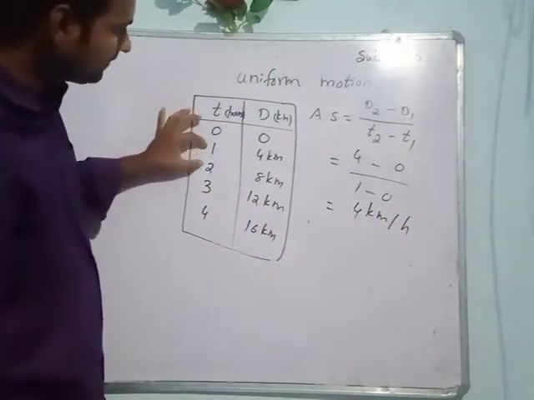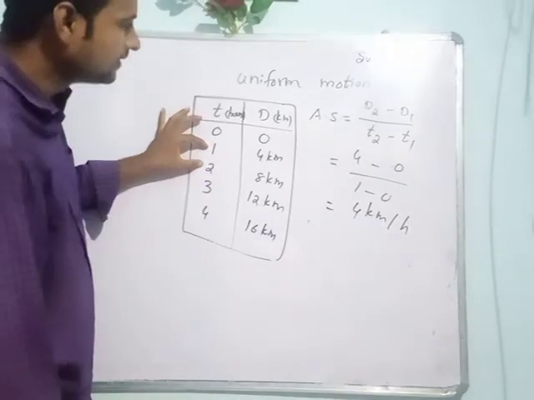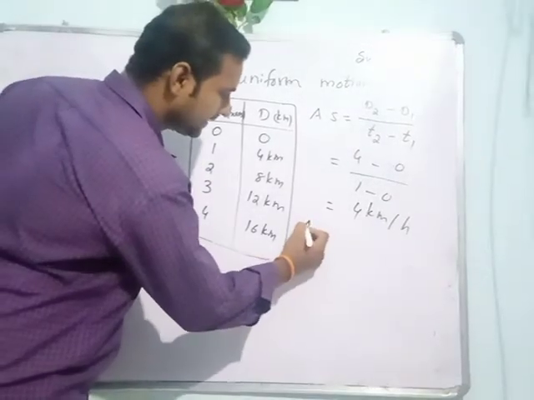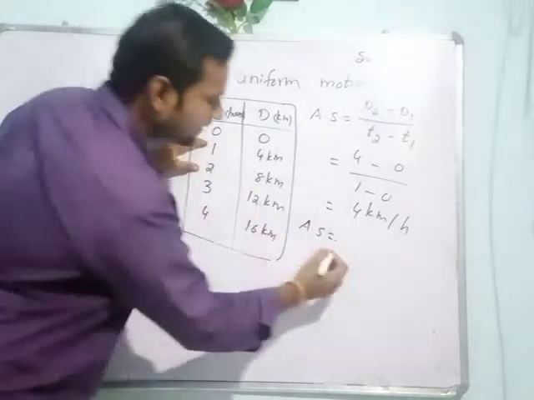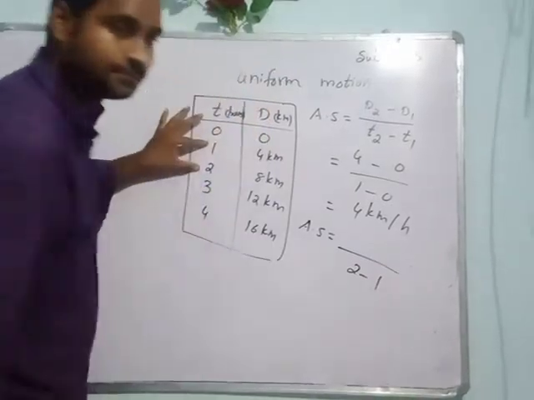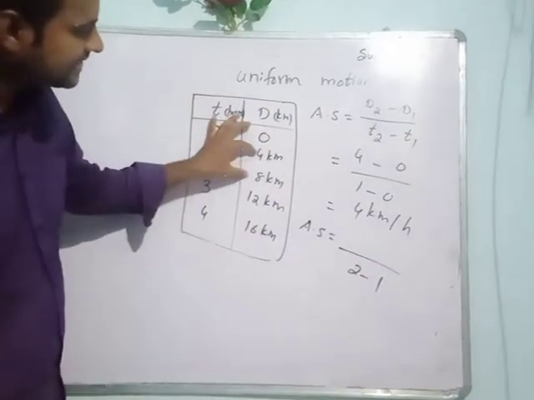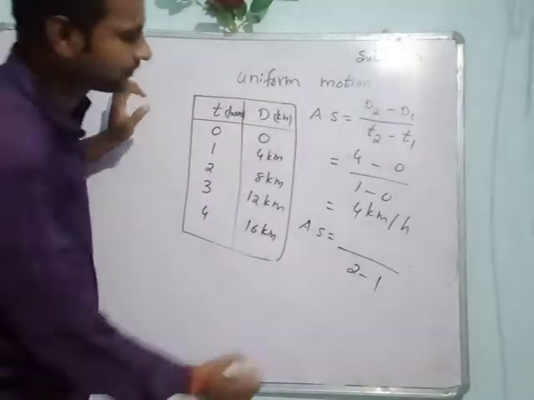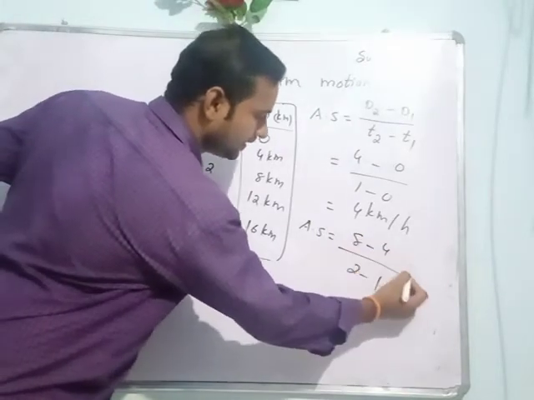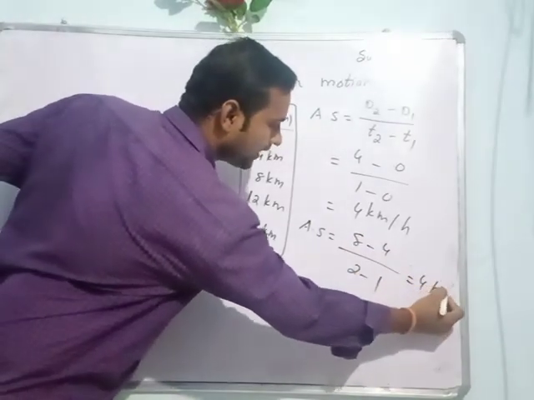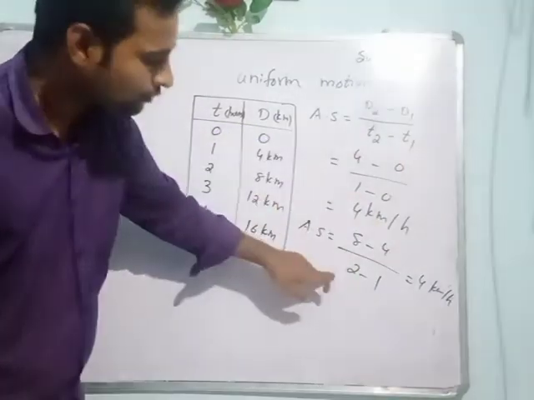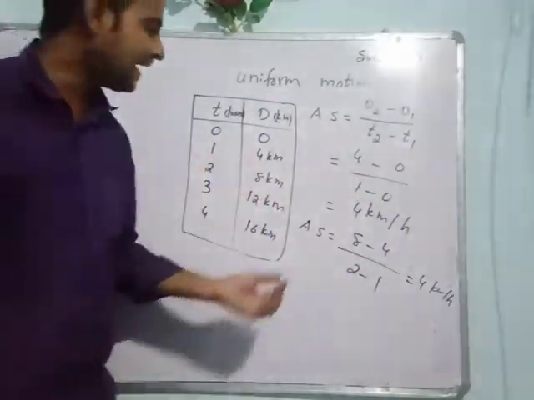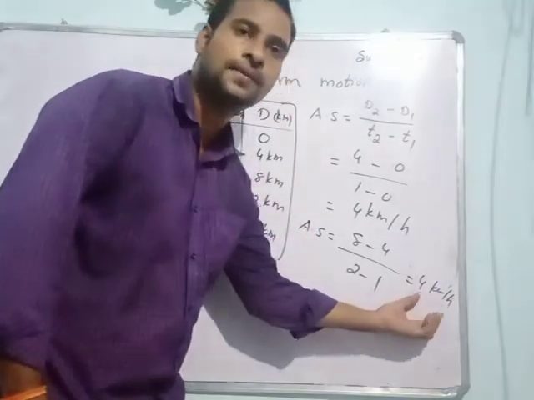Now take the second time interval. So the average speed again: second time interval is 2 minus 1, final minus initial, so 2 minus 1 hour. What is the difference between distances? 8 minus 4, is equal to 4 km per hour again. Clear? 8 minus 4 is equal to 4, by 2 minus 1 is equal to 1. Again average speed is equal to 4 km per hour.